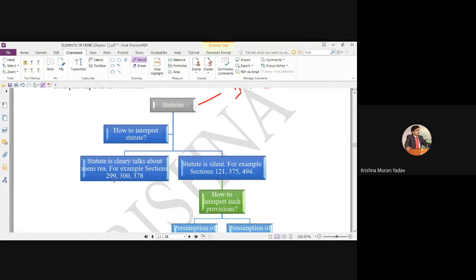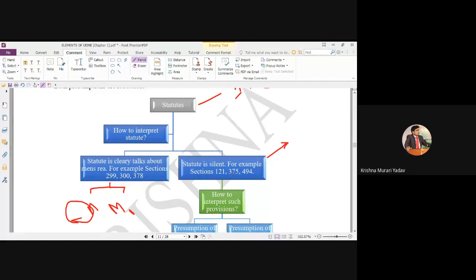So my point is that whenever you read 299, you can clearly get actus reus as well as mens rea. Whoever does an act means actus reus, with the intention of causing death; intention is the mens rea. In 299, actus non facit reum nisi mens sit rea has been clearly mentioned and discussed. But there are some sections in which the law is silent about the guilty mind.